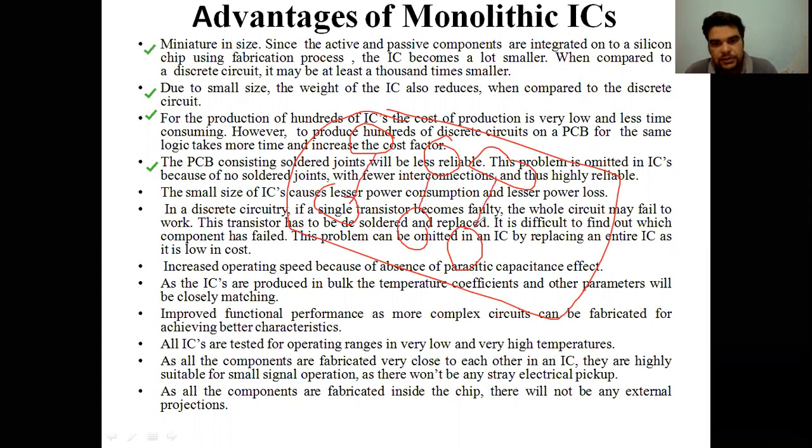This is the example of discrete ICs, so the joints are not very reliable. Because in a monolithic IC we have a single platform, a single substrate, the interconnections are basically inside the IC. So this is the difference between monolithic and discrete IC.